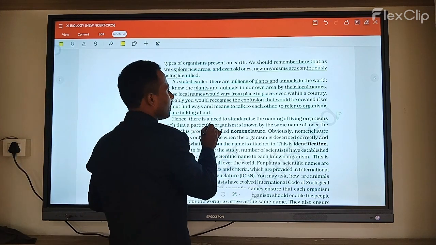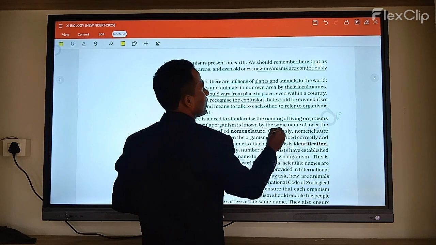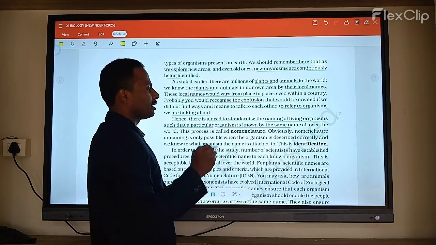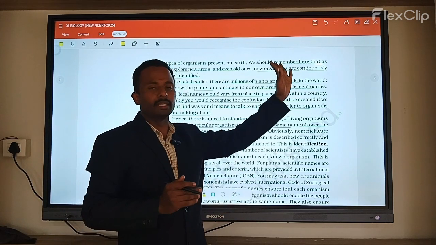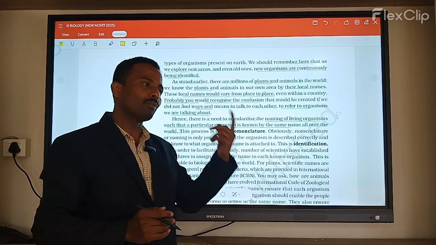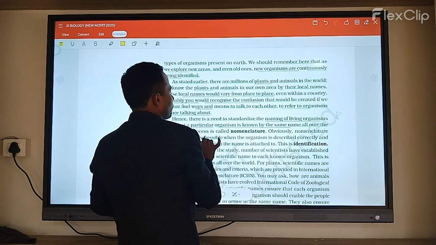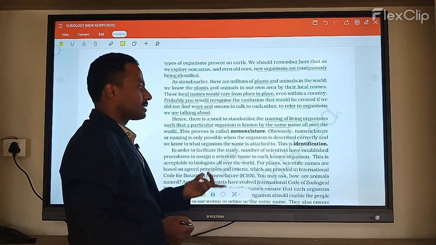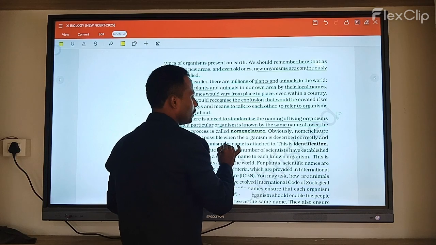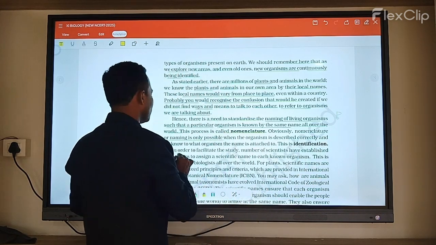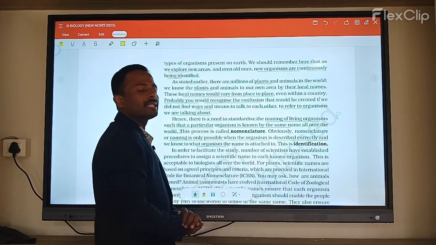Hence there is a need for standardized naming of living organisms, such that a particular organism is known by the same name all over the world. So you get one particular name that is completely standardized worldwide. Go to one area, another area, or another country, and the name will be the same. Now that process is called what? Nomenclature. Nomenclature naming is only possible when the organism is described correctly and we know the organism's name attached to it, which is called identification.